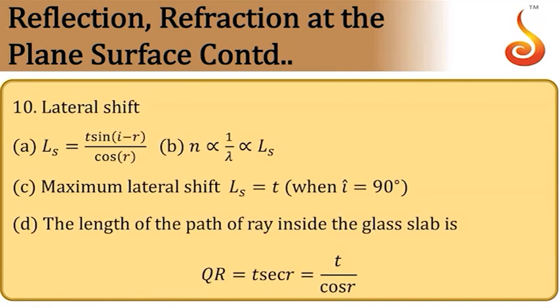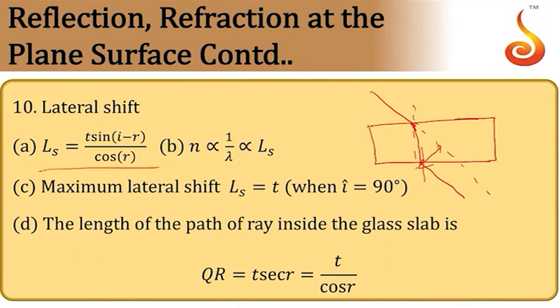Then when there is oblique incidence of light on a parallel sided glass slab, what happens? The light undergoes what we call lateral shift. The emergent ray and incident ray will be parallel to each other. This distance we call lateral shift. Lateral shift is given by t into sin(i minus r) divided by cos r, where i is the angle of incidence, r is the angle of refraction, and t is the thickness of the glass slab.